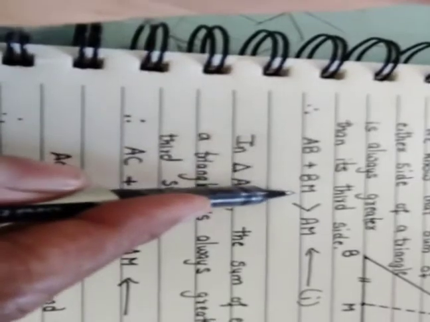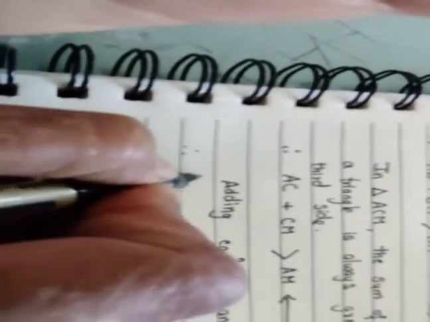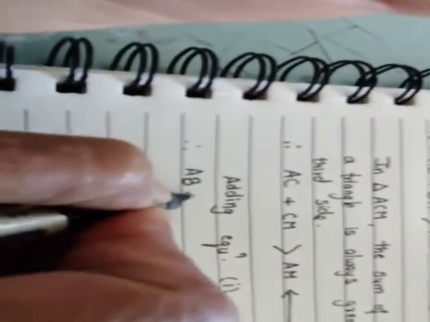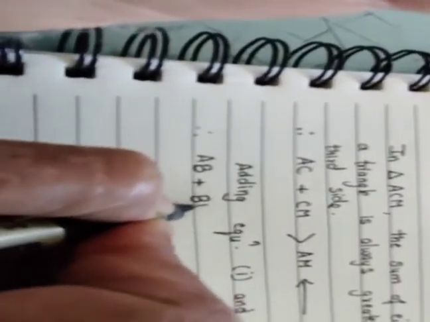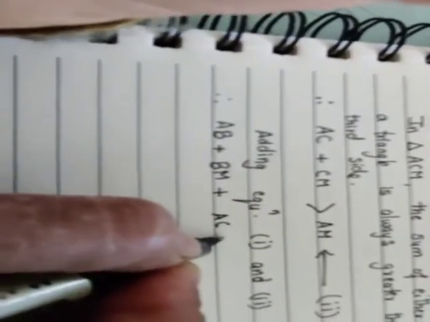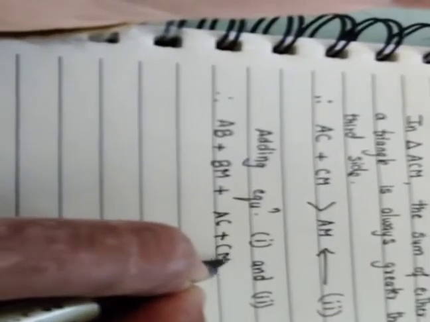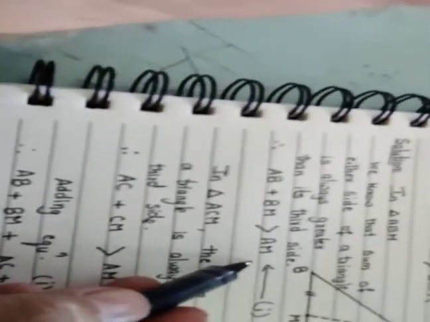That is AB plus BM plus AC plus CM is greater than AM plus AM.